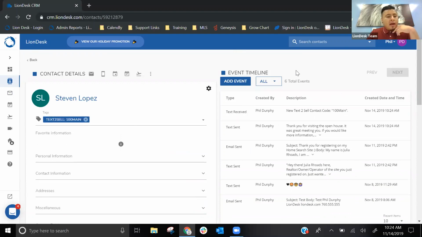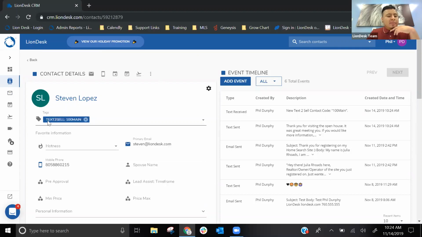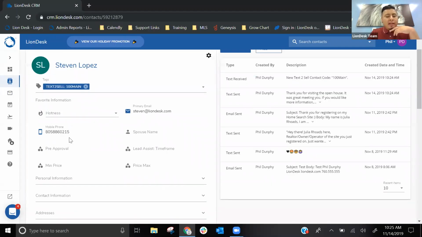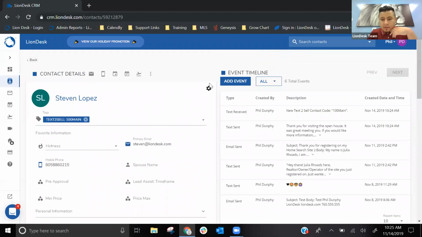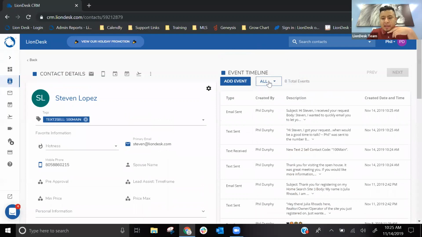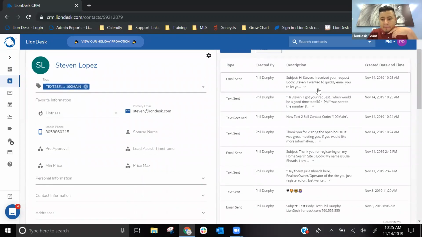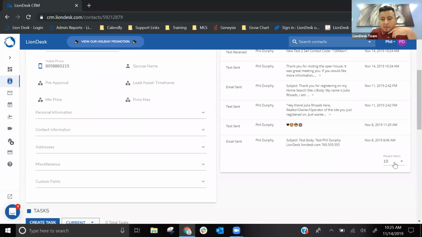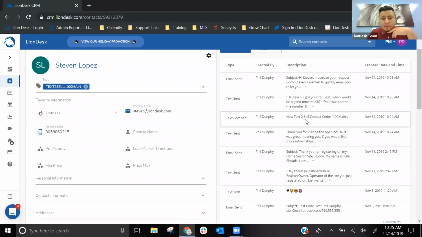And here we are. So what information did it bring in? First, you'll see my name. You'll see the Text-to-Sell and then what code I texted in, which is 100 main. You'll see that it came in from my email, my mobile phone number, and it's sometimes able to bring in a few more other things. Let's see what other type of information it will sometimes bring in. All right, so that was the only part that it brought in.